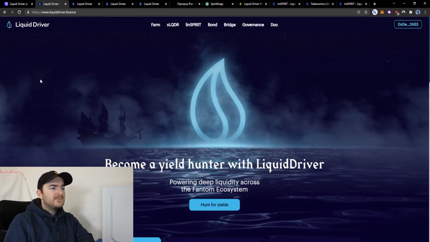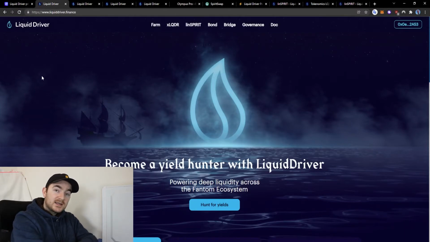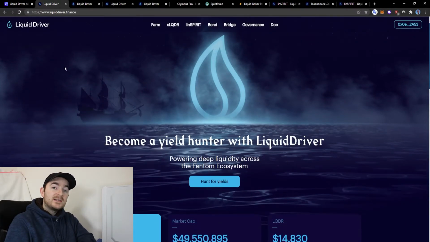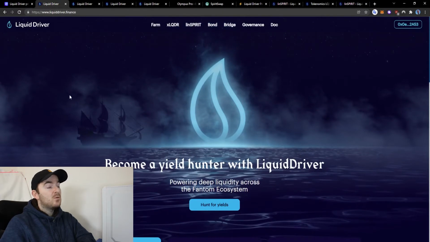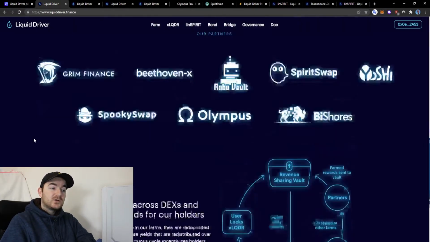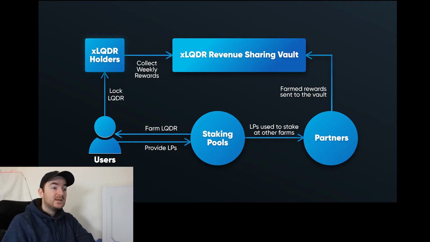Liquid Driver is the first liquidity mining decentralized app providing liquidity as a service on the Phantom Opera network. So Liquid Driver has partnered with a few networks such as Grim Finance, Spirit Swap, Spooky Swap, and Olympus in order to bring this protocol and ecosystem to life. So this is how Liquid Driver works.